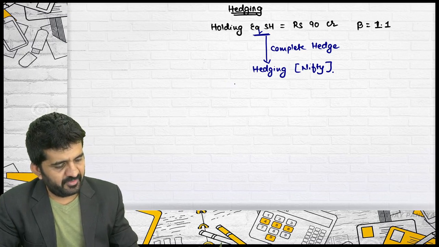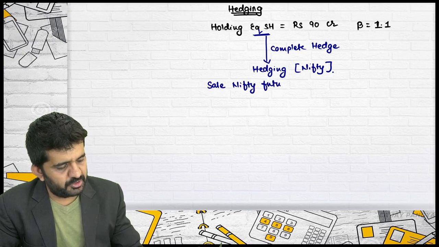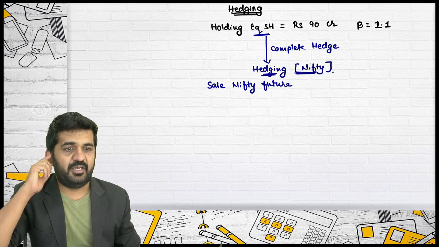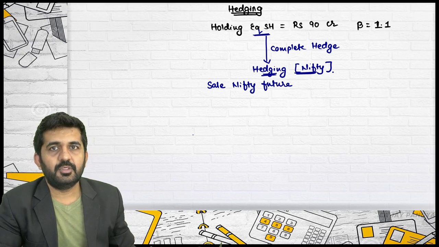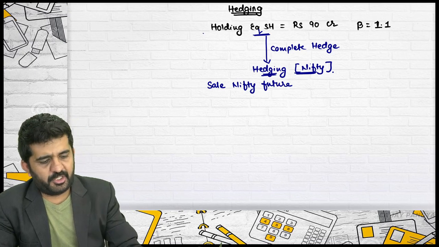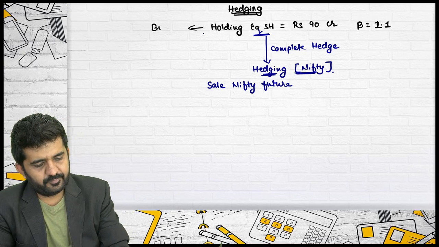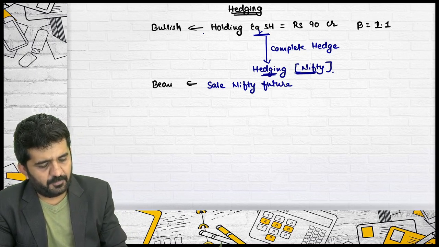We have to take a sell position. They have written it already. It should be sale of Nifty futures. Can Meg, you explain to me logically why you need to sell Nifty futures? It is written, that is alright. Because we are taking the opposite position, be it in our own security or in the market. Alright, but what is your current position? We are holding 90 crore equity shares, we are bullish in it, so we need to take a bearish position. Exactly. This position should be bearish for a complete hedge.